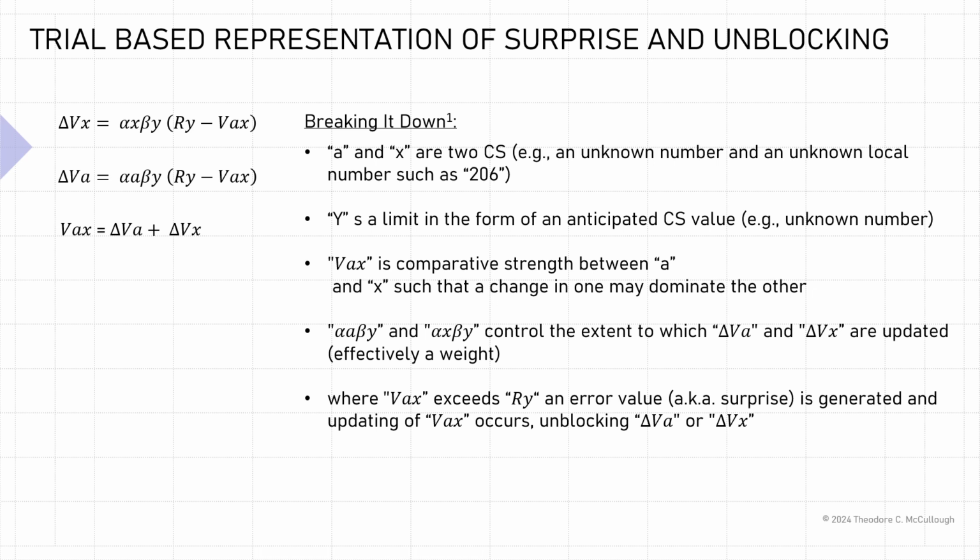And then finally, where VAX exceeds RY, this really is just an error value and it is akin to a surprise. And it's a value that's generated and then used to update VAX, and to unblock effectively VA or VX, depending on which of those, A or X, dominates the other.